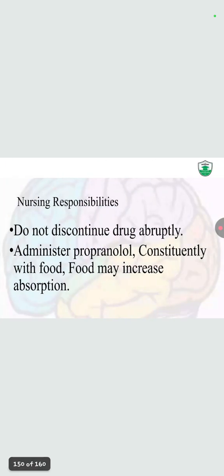Nurse responsibility: do not discontinue the drug abruptly, as they cause withdrawal effects. Administer propranolol consistently with food. Food may increase the absorption.